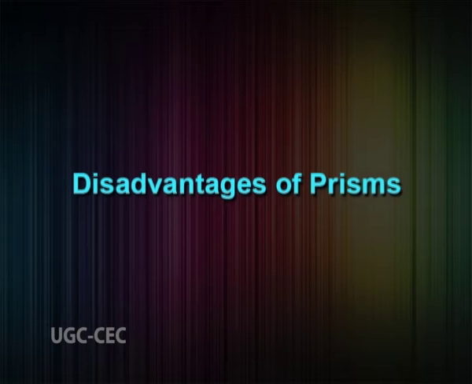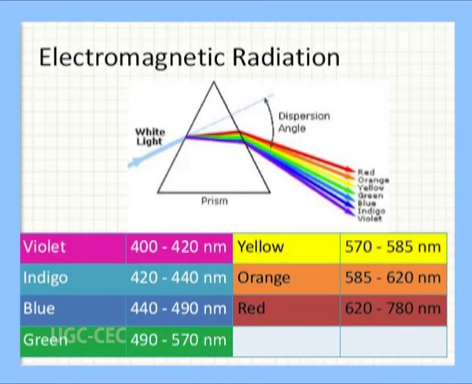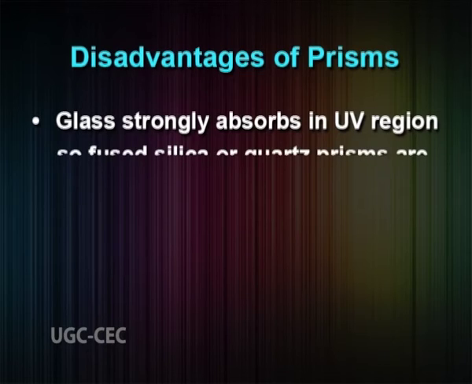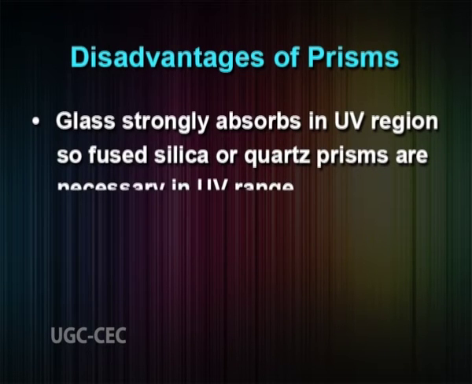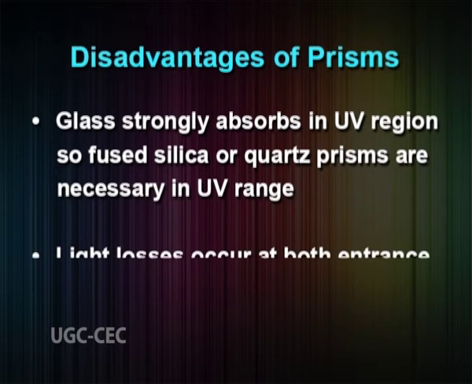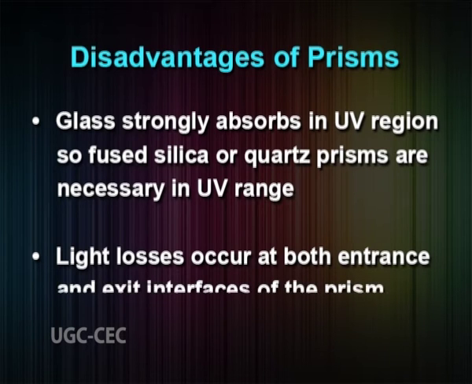Disadvantages of prisms as monochromators. Dispersion is not uniform throughout the wavelength spectrum and increases towards shorter wavelengths. In most instruments, 2 to 3 prisms are necessary in series to achieve the desired dispersion. Glass strongly absorbs in UV region, so fused silica or quartz prisms are necessary in UV range. Light losses occur at both entrance and exit interfaces of the prism.